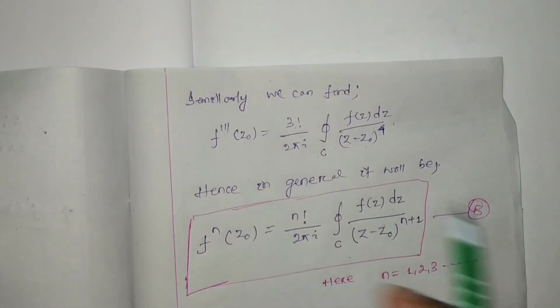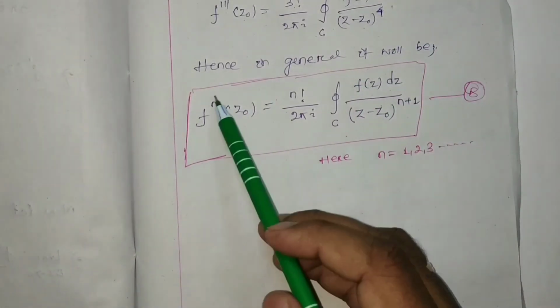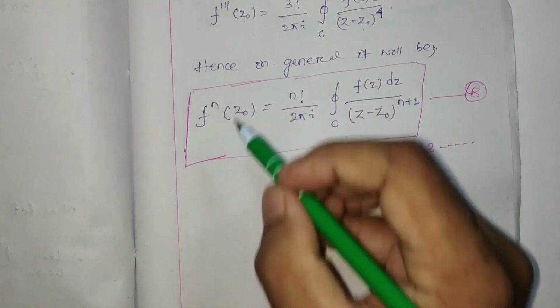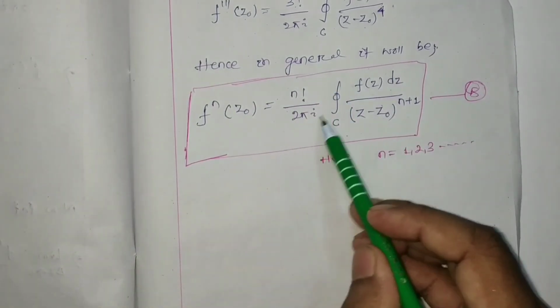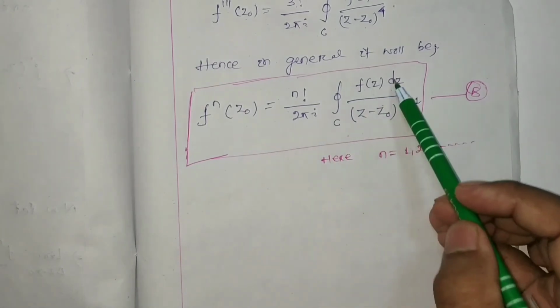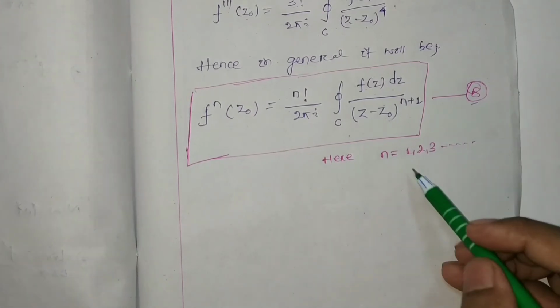Hence in general, the nth derivative f^n(z0) will be equal to n factorial by 2 pi i closed integration c f(z) dz by (z minus z0) to the power n plus 1. That is your equation number 8. So hence it has been proved.